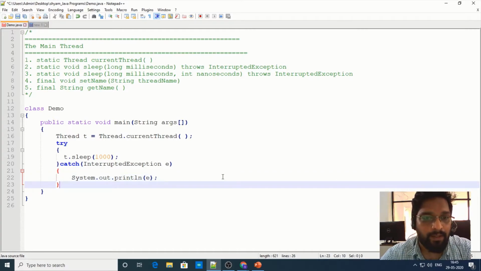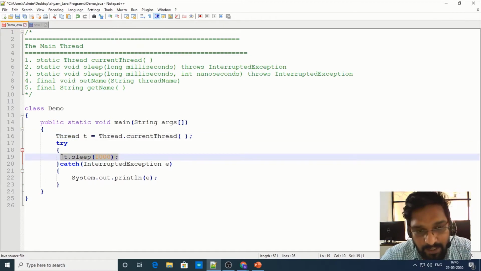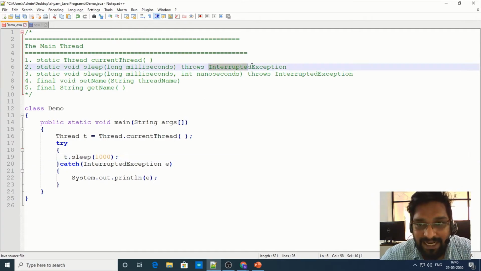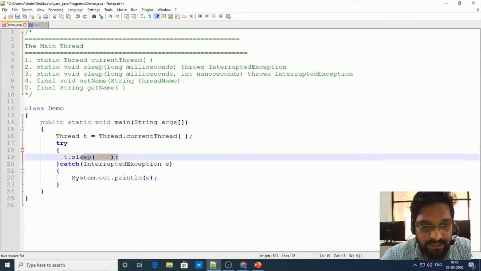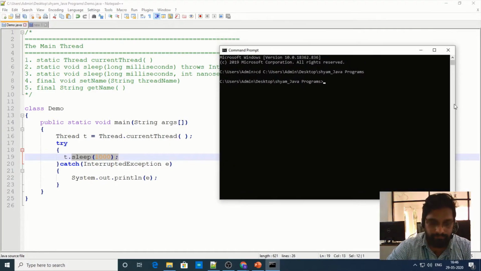Now, is it fine? In this program, first I've obtained the reference to the main thread, and then I'm making my main thread sleep for 1 second, that is 1000 milliseconds, right? Since sleep is a method which throws InterruptedException, I need to place this sleep method inside the try and catch block. So now let me save this program and let me run. javac.